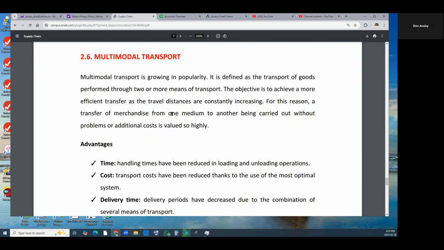Multimodal transport. Multimodal transport is growing in popularity. It is defined as transport of goods performed through two or more means of transport. The objective is to achieve a more efficient transfer as the travel distances are constantly increasing. For this reason, the ability to transfer merchandise from one medium to another without problems or additional costs is valued highly. The advantages are time.